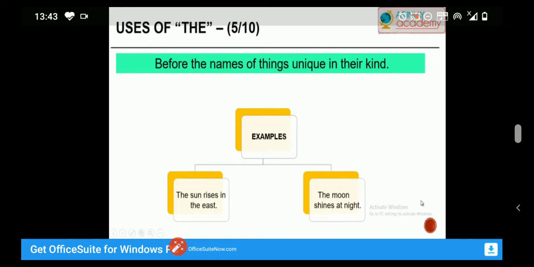Next, the article the is used before the names of things unique in their kind. For example, the sun rises in the east, the moon shines at night. Here, the sun and the moon are one of their kind.